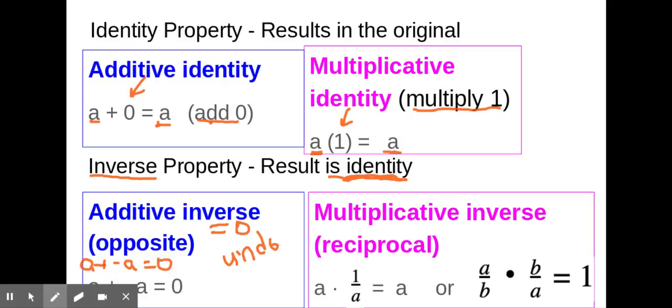The multiplicative inverse is the reciprocal. Again, we want this to equal 1, which is the multiplicative identity. So we multiply the reciprocal. A times its reciprocal, A times 1 over A, gives you 1. Sorry, that should be a 1. Okay? A times 1 over A gives you 1. Or if it's a fraction, A over B times its reciprocal, B over A, results in 1.